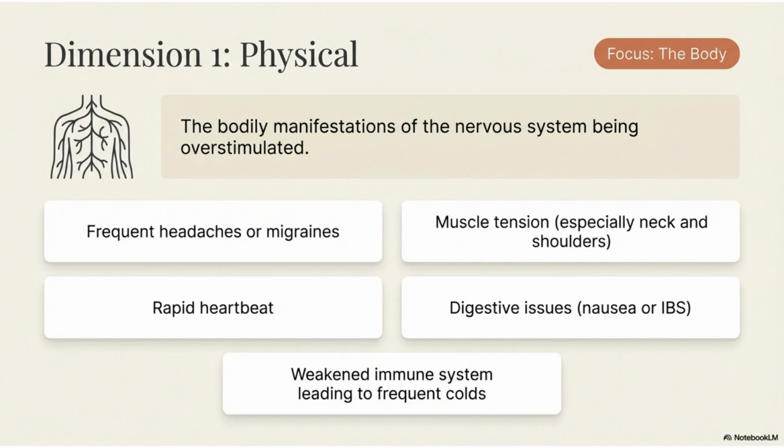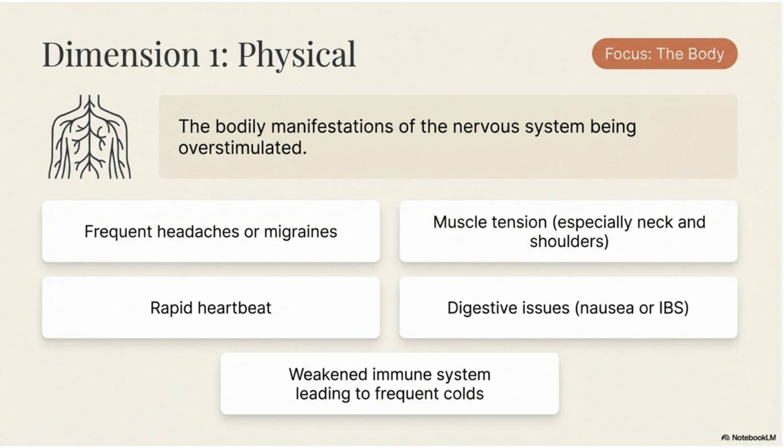Dimension 1 is physical, focusing on the bodily manifestations of an overstimulated nervous system. These include frequent headaches, muscle tension, a rapid heartbeat, digestive issues, and a weakened immune system.